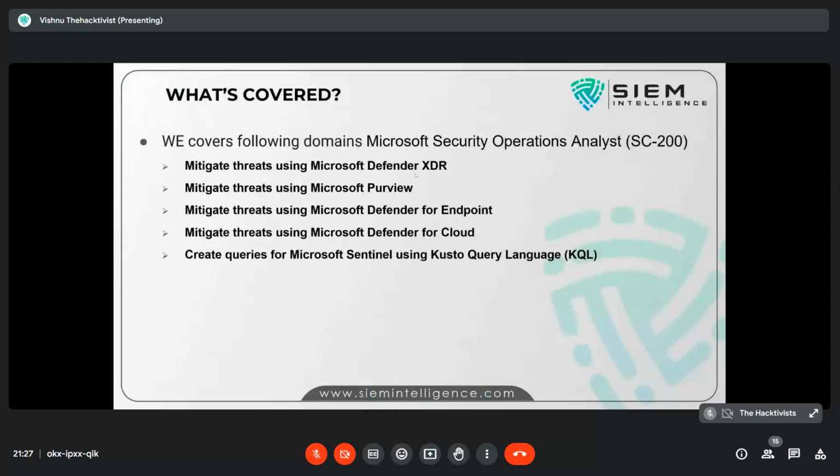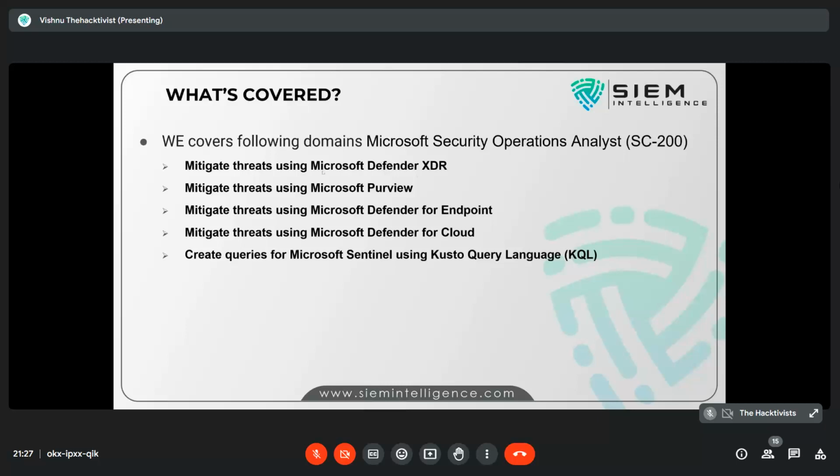Sorry, I took some small theory, a basic understanding of Microsoft XDR. However, I want to explain things so that you should know what domains we have in our SOC analyst SC-200 global certification.